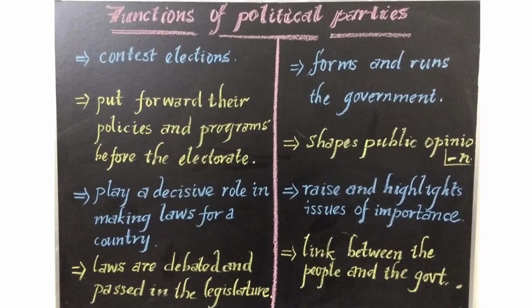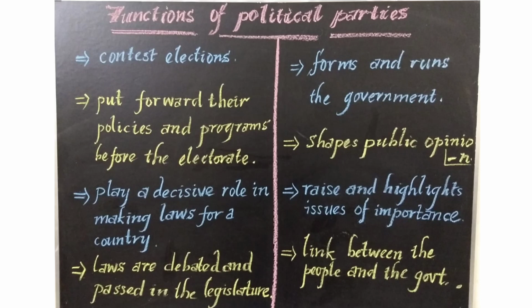Let us see what the functions of a political party in our country are. What is the main motto of a political party? It has to contest in the election to become the ruling party. So the first function of a political party is to contest elections. In most democracies, elections are fought mainly among the candidates put up by political parties. Most of the candidates contesting in elections are put up by political parties only. That is their main function.